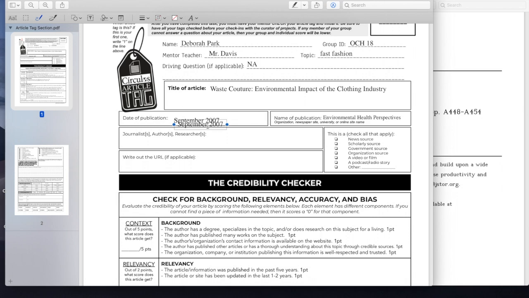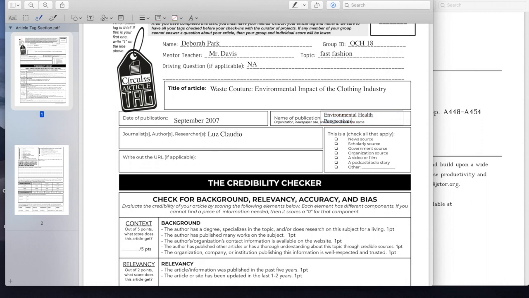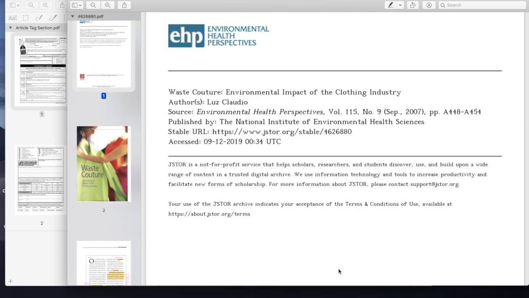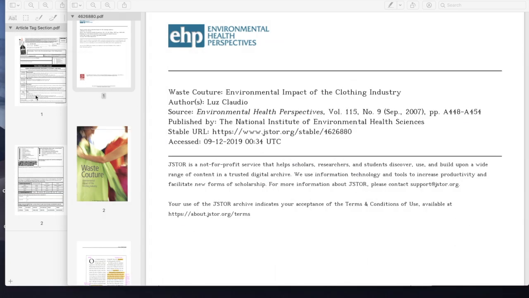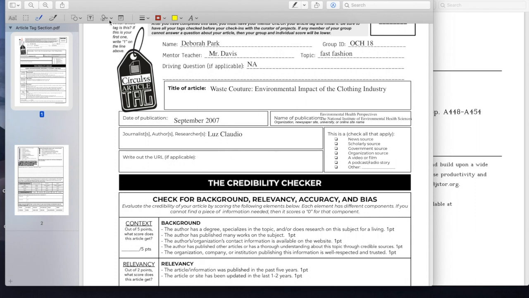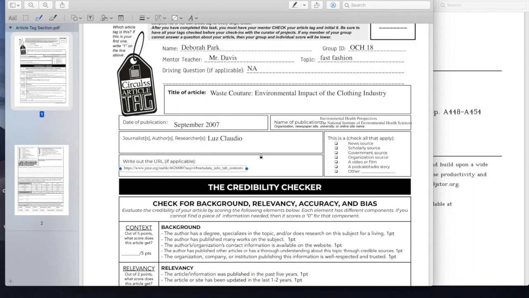The name of the publication is Environmental Health Perspectives, and it's also published by the National Institute of Environmental Health Sciences. Then we have September 2007 as the date of publication, and Luz Claudio as the journalist. It also asks what kind of source this is. It's a scholarly source, a government source, and an organization source. It's not a news source necessarily because it's not a news article from a newspaper. I'm saying it's a government source because I know that the National Institute of Environmental Health Sciences is a government agency. And I'm also going to copy and paste the URL.